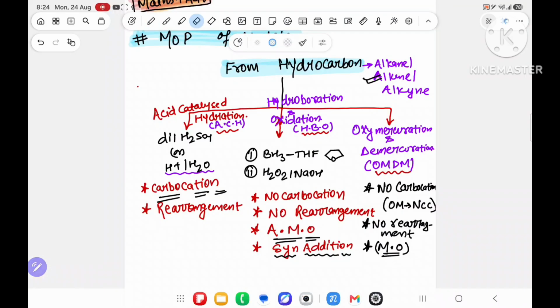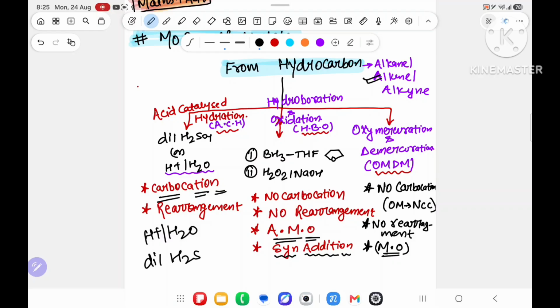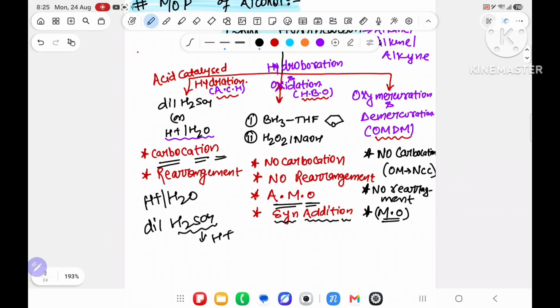Now over here, I am writing a flow chart, then after that I will dictate the question also. Means what I am trying to say is, first of all in acid catalyzed hydration, what is the reagent you are using? H plus H2O, or dilute H2SO4. So H2SO4 is giving H plus, and dilute means water. Water is giving OH minus.